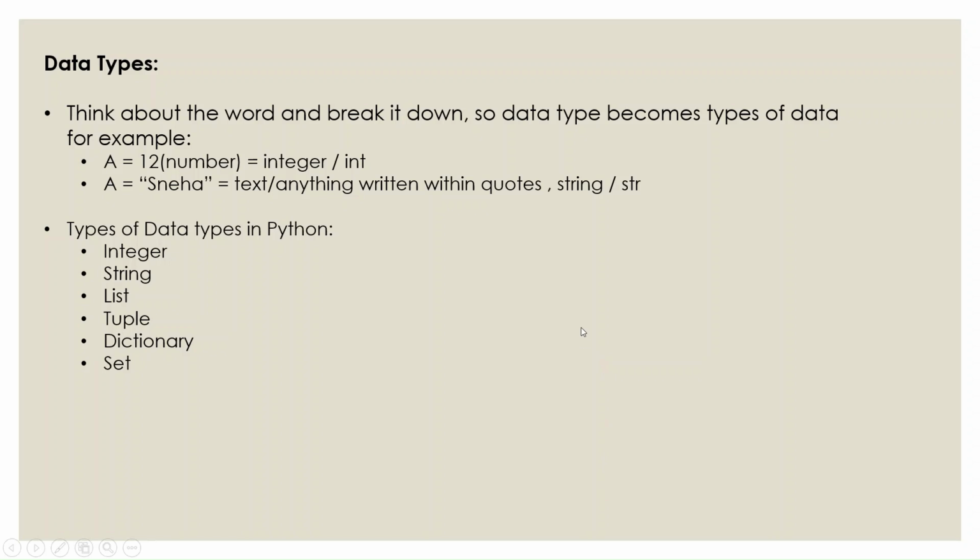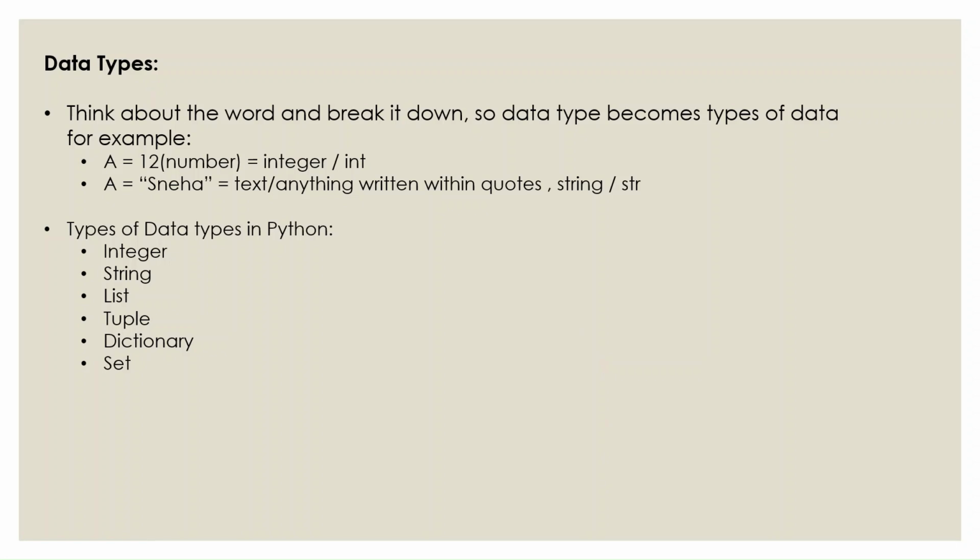So now let's look into what are data types. First of all, just before you dive in and understand what is data and data types, let's break down the word. So it's basically like types of data, right? Data is nothing but your information. Information can be anything. It could be your name, age, mobile number, anything. So that's data, and we need to find out what type of data that is.